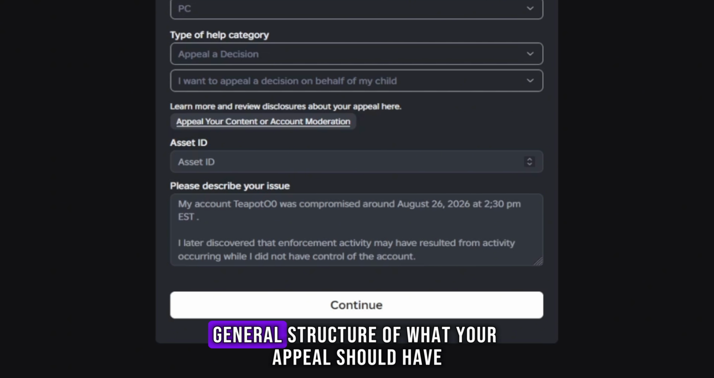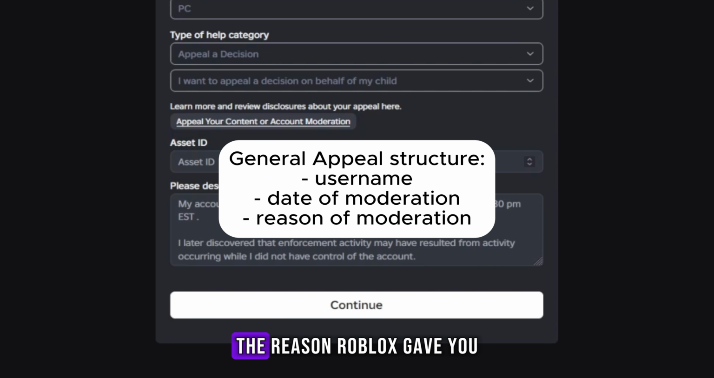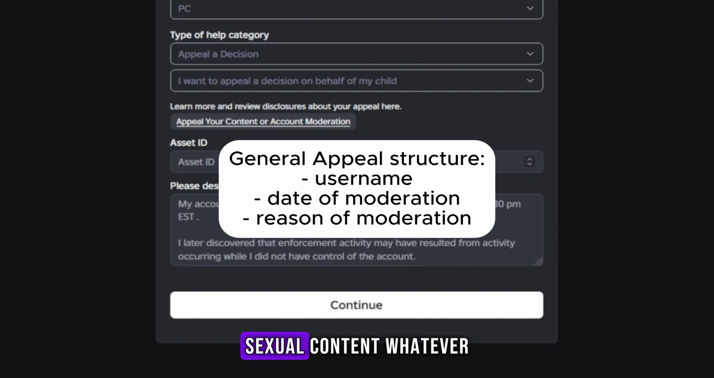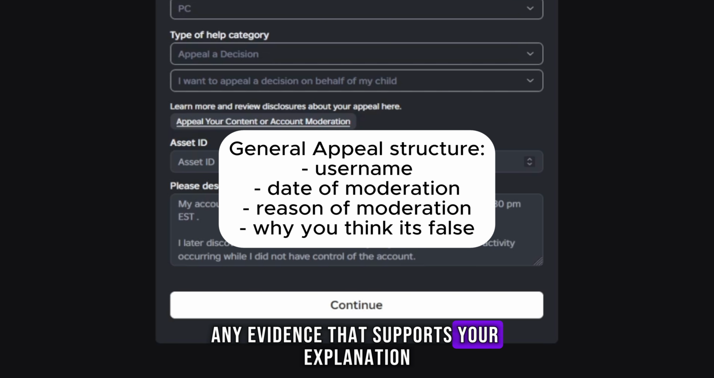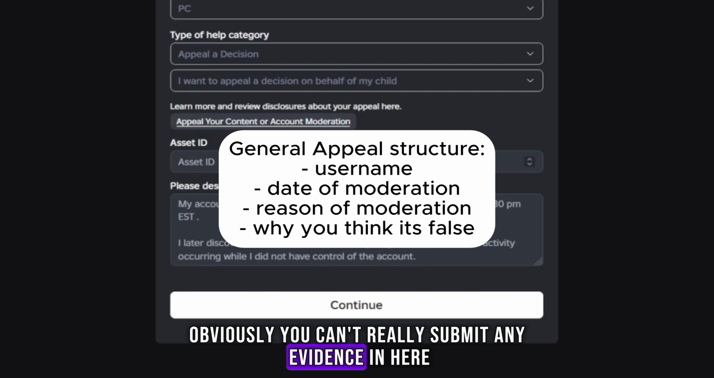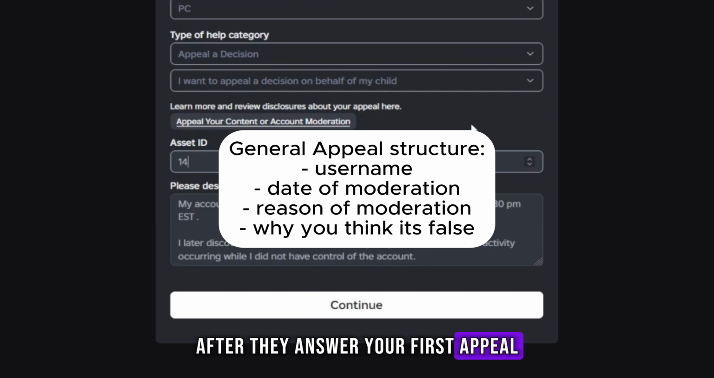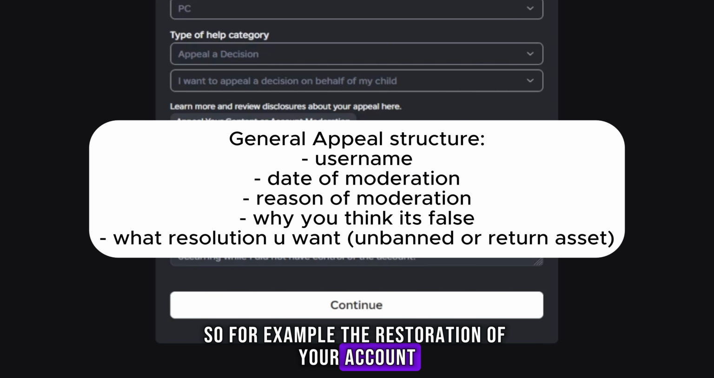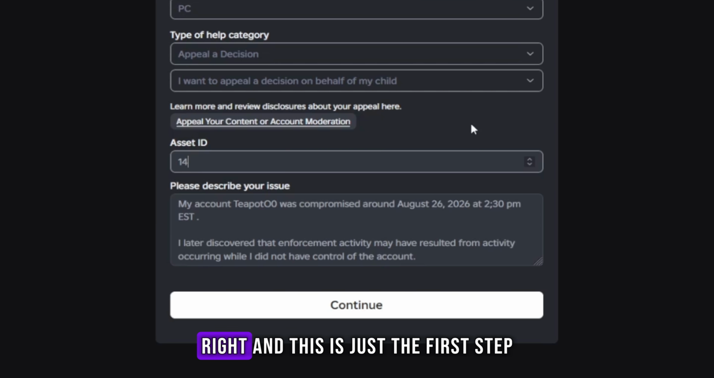But let me give you some general structure of what your appeal should have. Your appeal should have your username, the date of the moderation, the reason Roblox gave you. So for example, enforcement or child exploitation, sexual content, whatever, why you think it's incorrect, and you need to give valid evidence for this, not just saying I didn't do it. Any evidence that supports your explanation. Obviously you can't really submit any evidence in here, but you can always continue it on in the emails after they answer your first appeal. You're gonna want to give the exact result you want. So for example, the restoration of your account or the restoration of your asset. Do not write a big essay full of garbage, right? And this is just the first step.